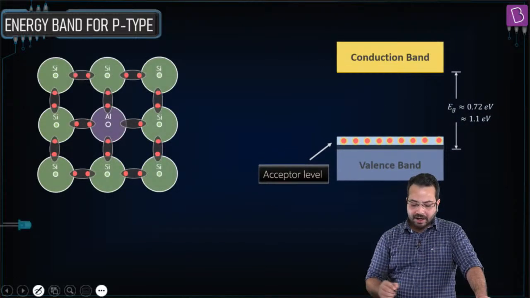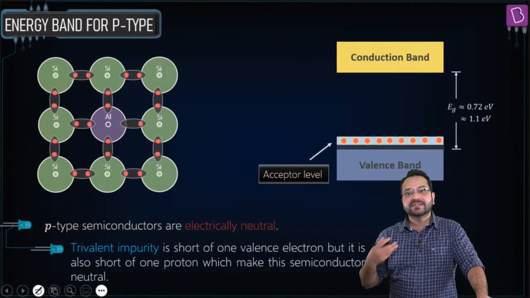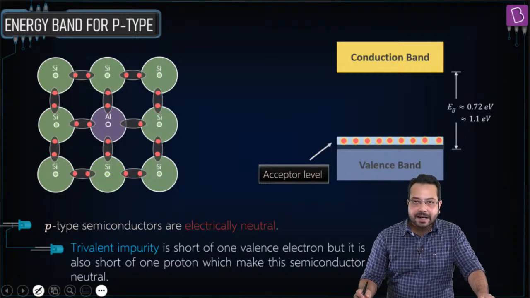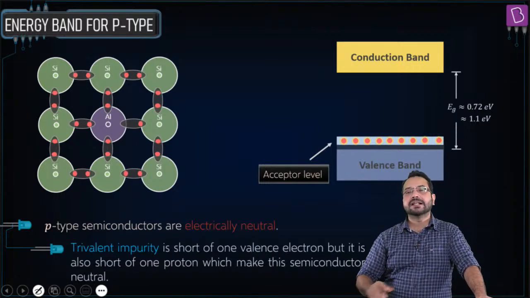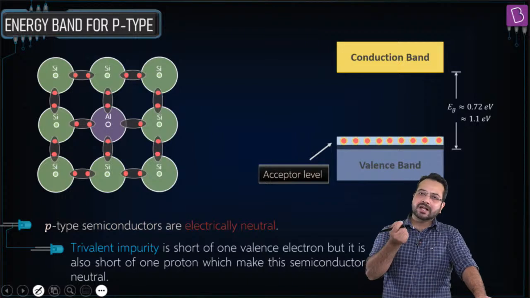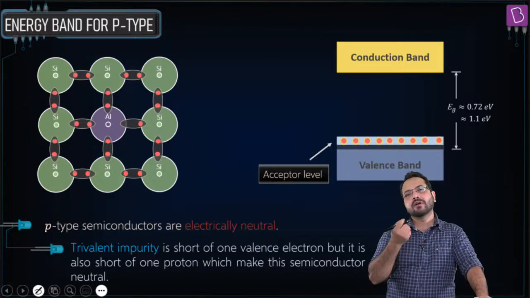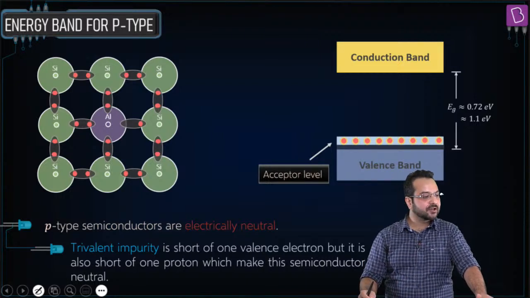So again, I want to emphasize that a p-type semiconductor is also going to be electrically neutral. Okay, so it has one less electron, but will also have one less proton. Is that clear?